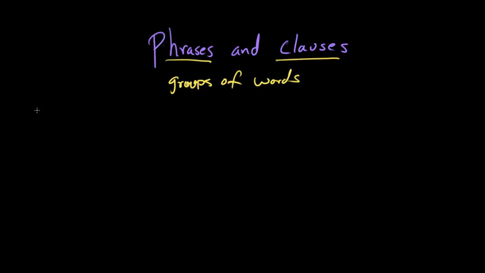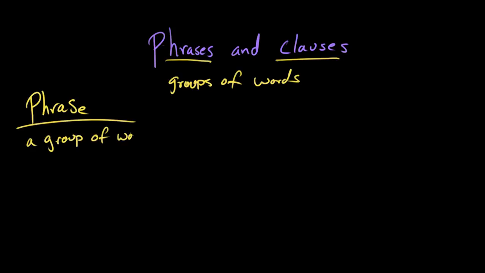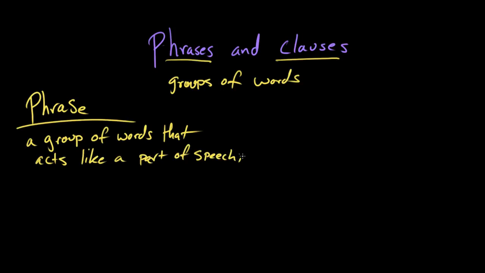So, Rosie, if you please, what is a phrase? A phrase is a group of words, and it acts like a single part of speech. But it will never be a full sentence, because phrases don't have both a subject and a verb. So a phrase can never be a sentence. What are some examples of phrases? My best friend.